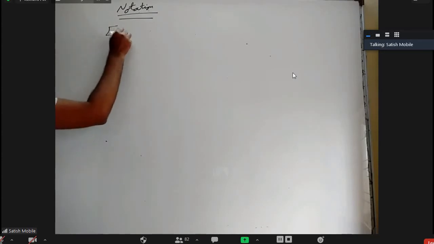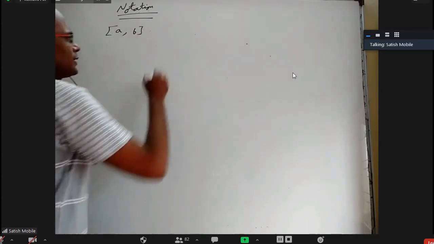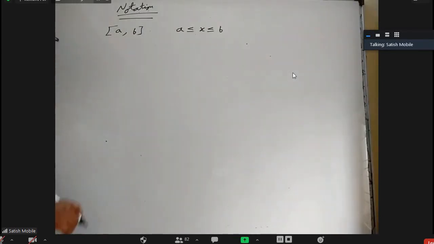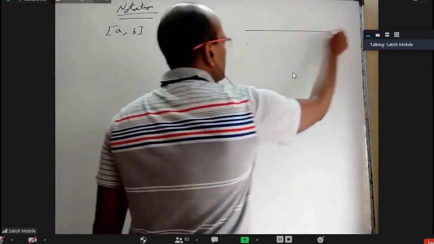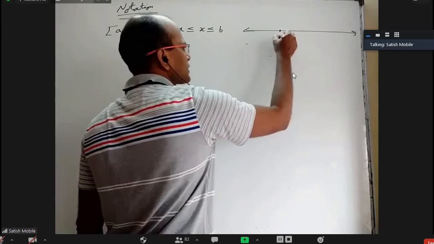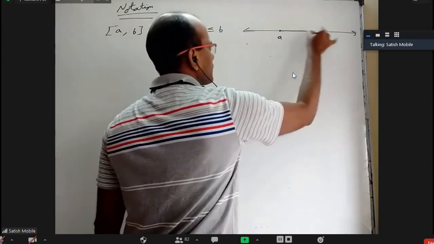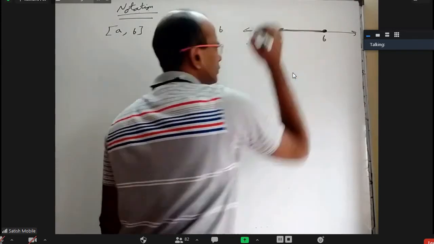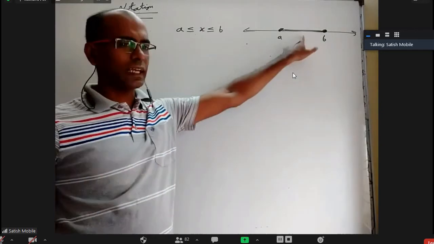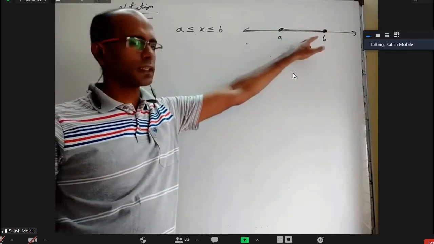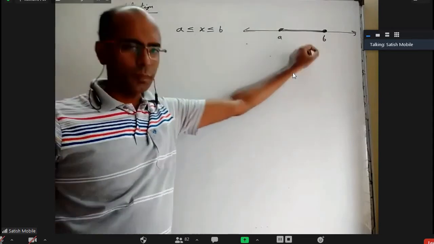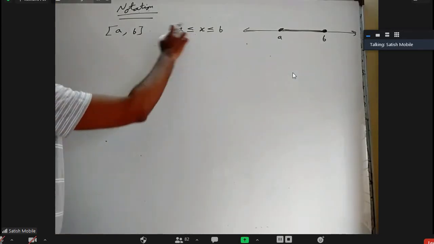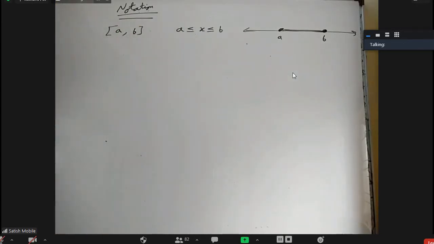Closed interval [a, b] means a less than or equal to x less than or equal to b, all real numbers between a and b. The number line, let us say a is somewhere here, b is somewhere here. It represents everything between a and b, a included and b included. Okay, I'm drawing a little thicker line here and a full dot here, a full circle here, closed. Point A is there, point B is there, every real number between A and B is there in the number line. Or A less than or equal to x less than or equal to B, that's what this bracket means.